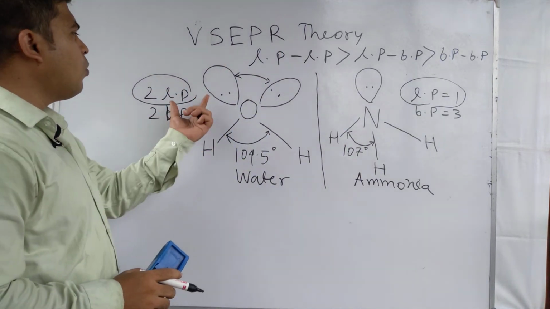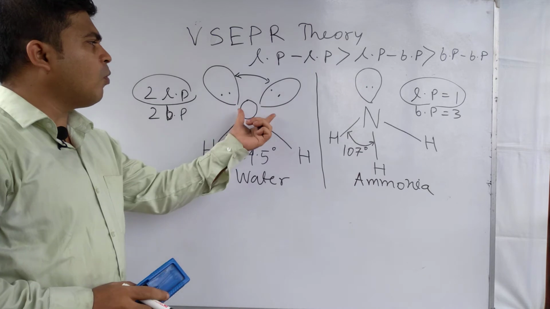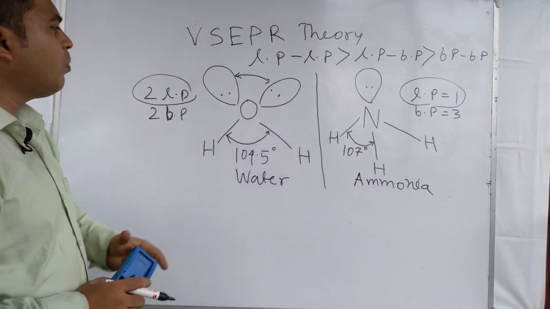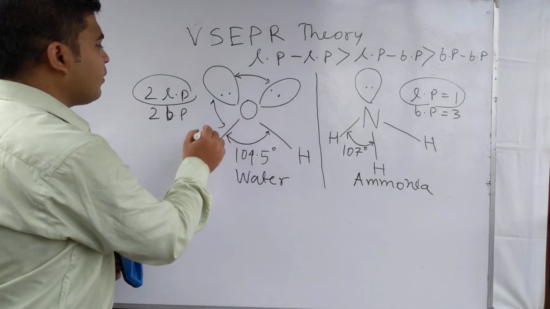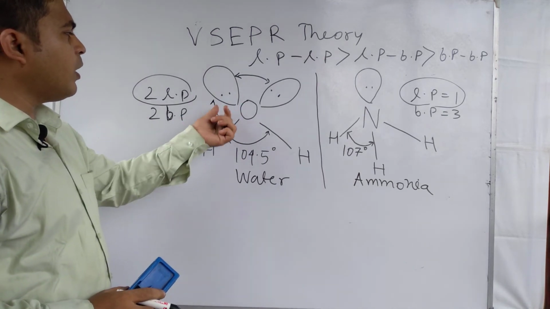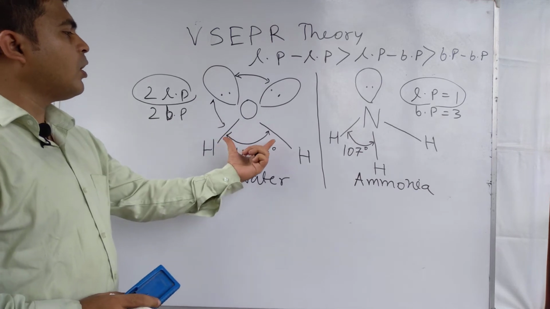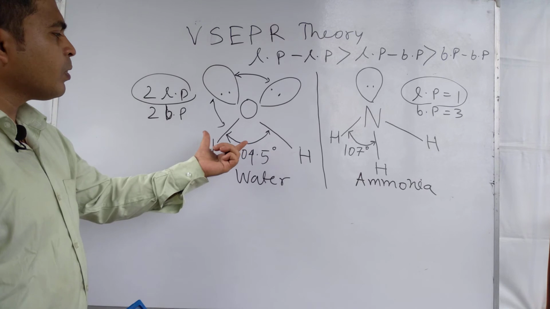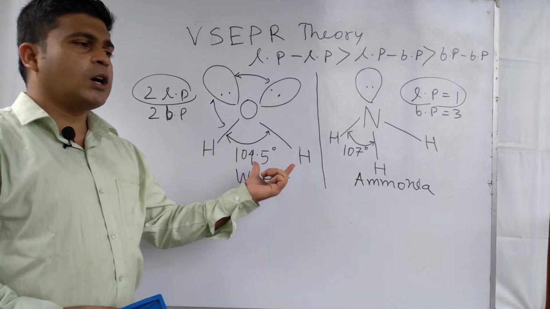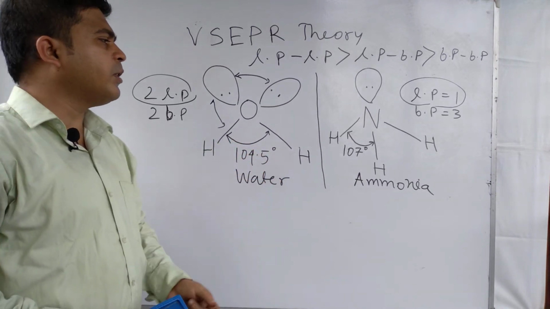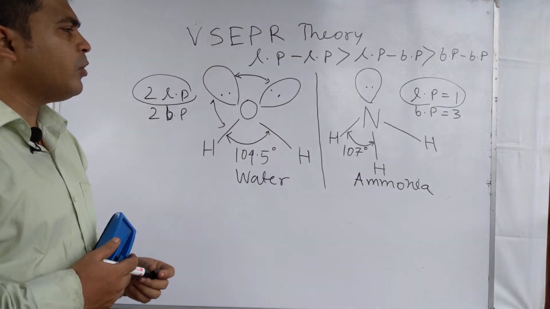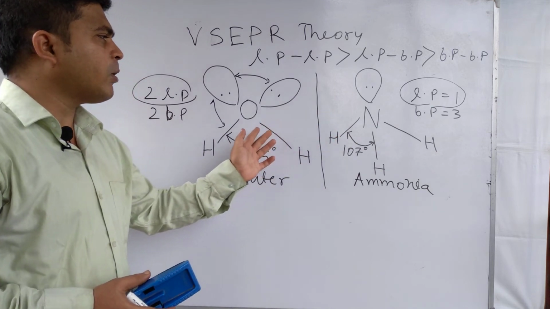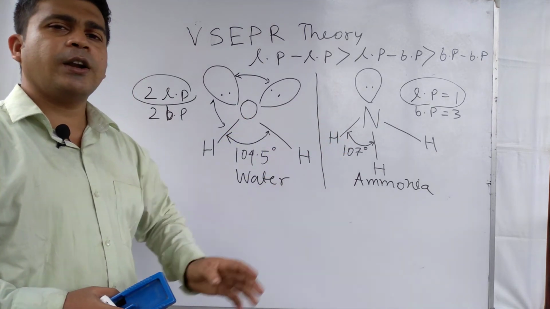So due to the greater number of lone pairs in water, there is more repulsion, as a result these bond pairs come close together, and the bond angle of water becomes 104.5 degree, whereas in case of ammonia, due to the lesser number of lone pairs than water, the bond angle is 107 degree.